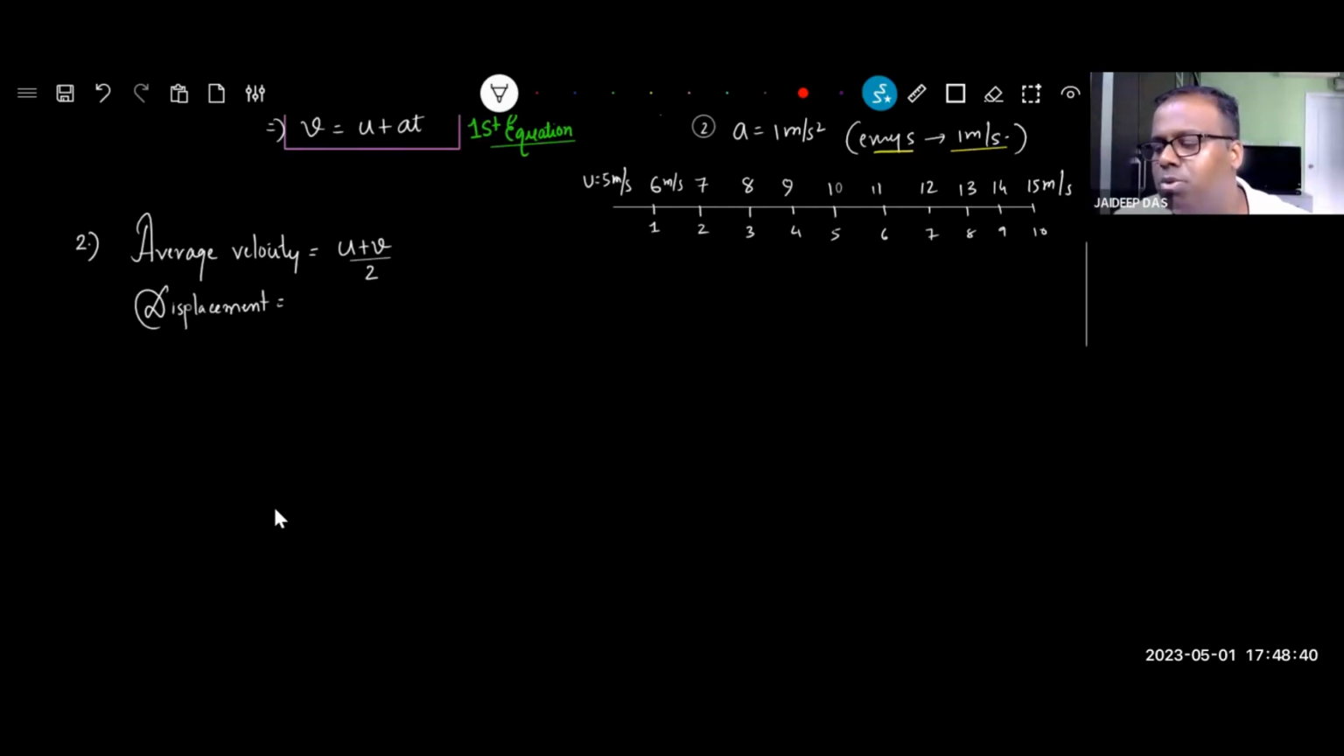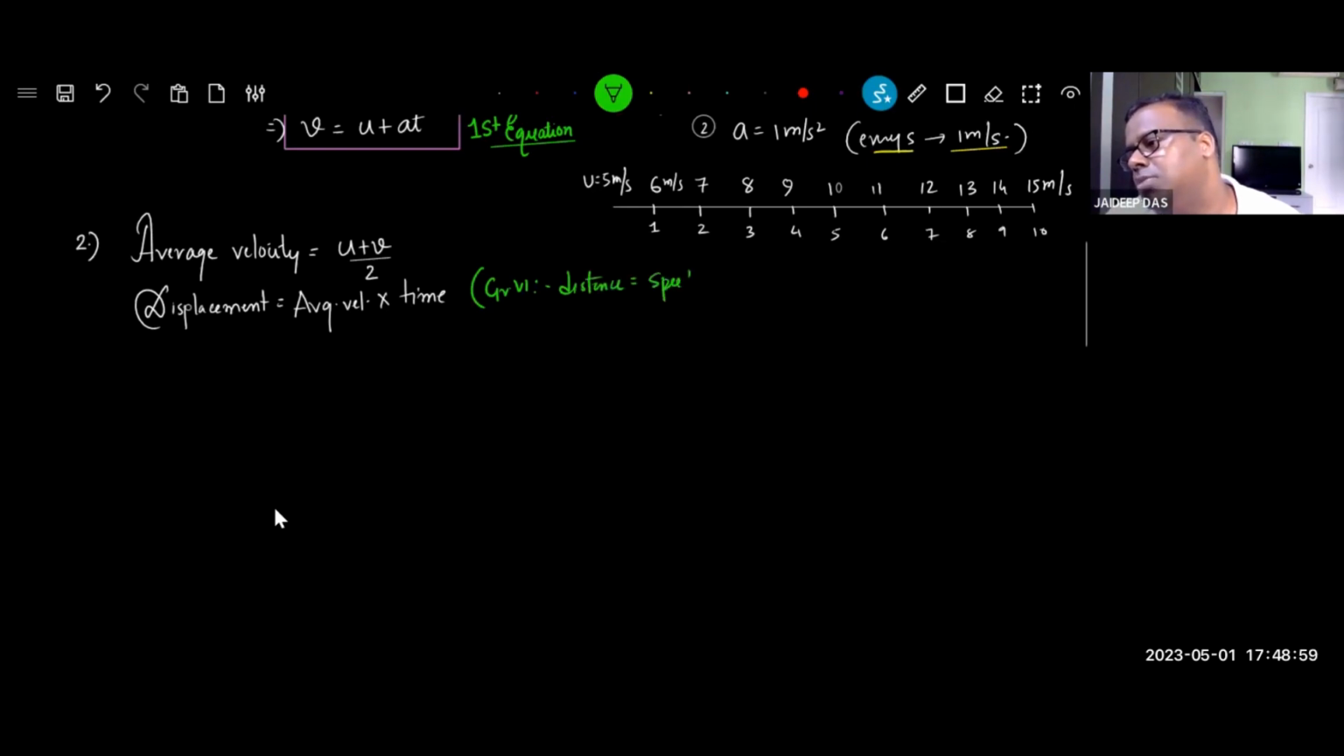So here, instead of distance, displacement. So we replace speed with average velocity. Average velocity into time. If you forget this formula, recall grade 6. In grade 6, you had learned distance equal to speed into time. It's just the same way. Instead of speed, you have taken v bar, and time is t. Instead of distance, you have taken displacement s. So s is equal to v bar into t, right?